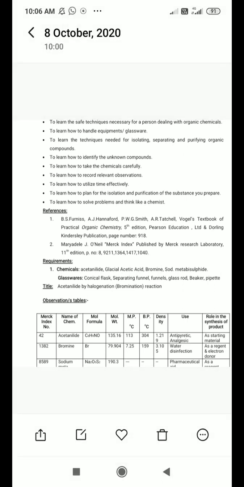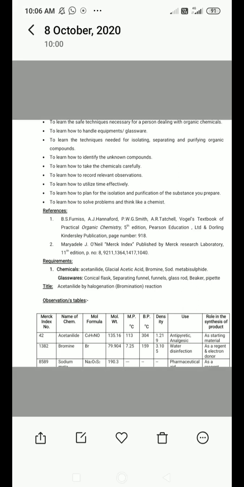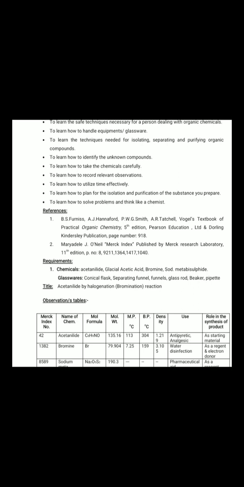This is one of the reference books where a number of organic synthetic procedures are mentioned: how to perform them, what the different critical parameters are, and how to monitor them.